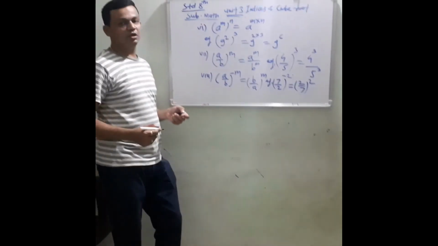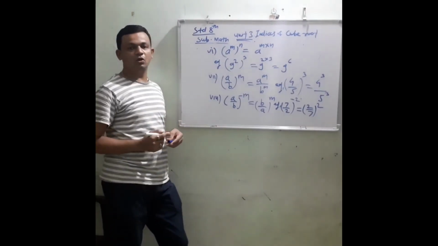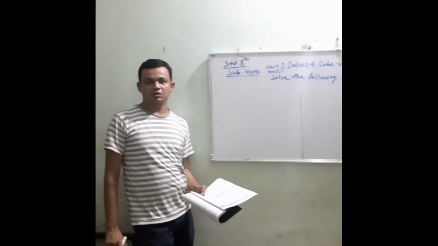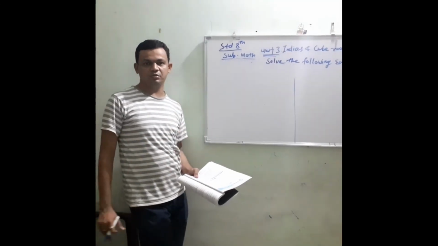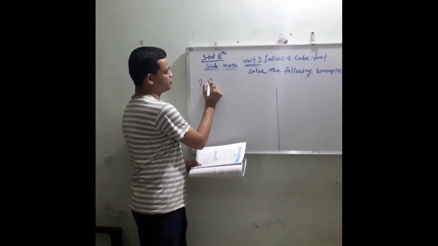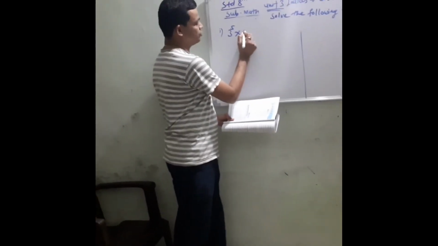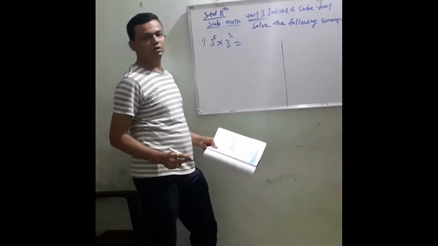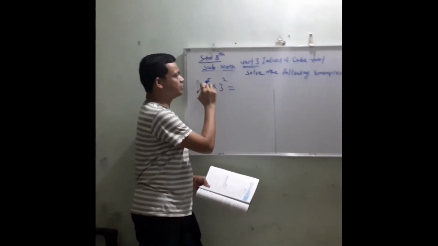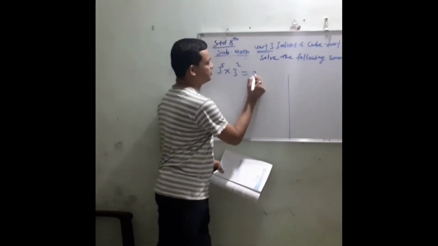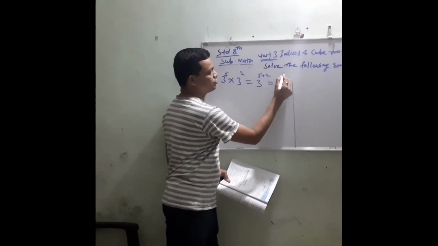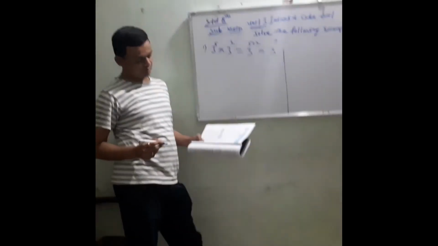So in this way we have revised all the laws of indices. Using the laws of indices, we have to solve the given examples. First example, 3 raised to 5 into 3 raised to 2. In this example, the base is the same, so there is an addition of the index, that is 3 raised to 5 plus 2, that is 3 raised to 7. So this is our answer.